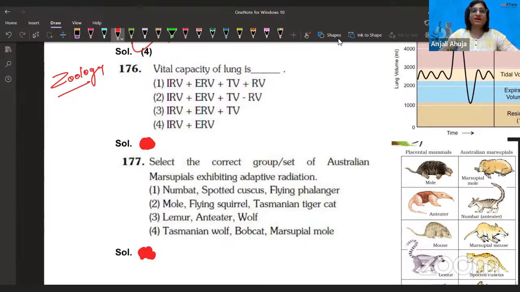The first question is on vital capacity of lungs. Guys, trust me, every year a question comes on this lung capacity and volume topic. And I tell the kids to remember the values, to remember everything. IRV is inspiratory reserve volume, ERV is expiratory reserve volume, tidal volume, RV is residual volume. You must know how they are related.